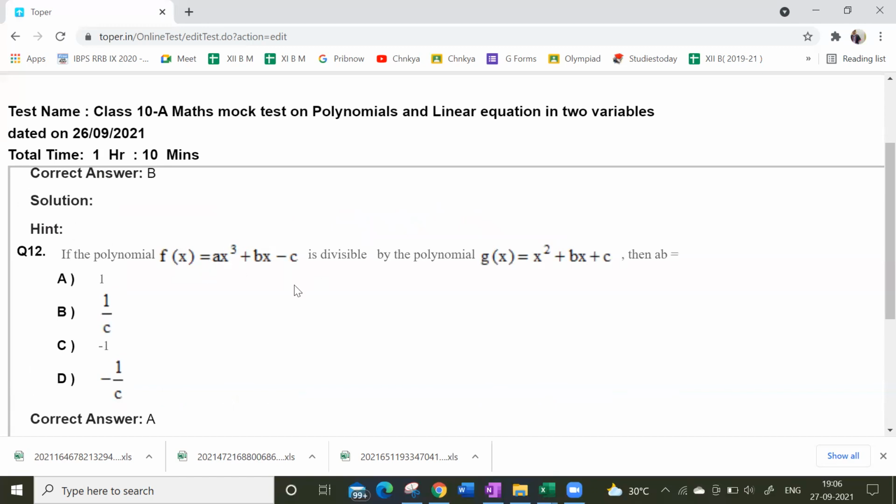If the polynomial ax cube plus bx minus c is divisible by the polynomial this one, then ab is equal to what?